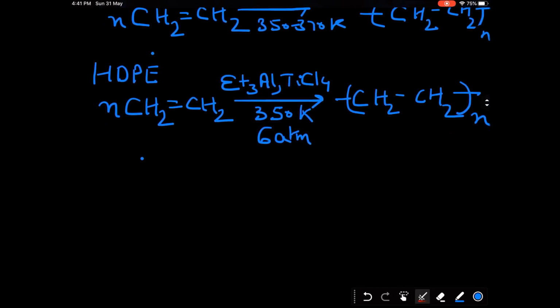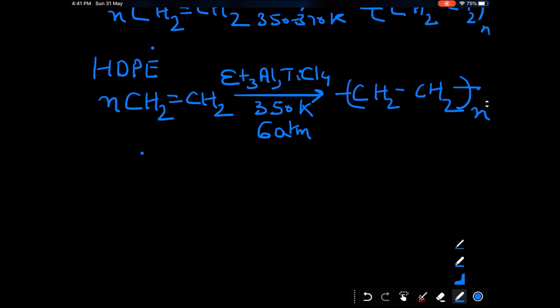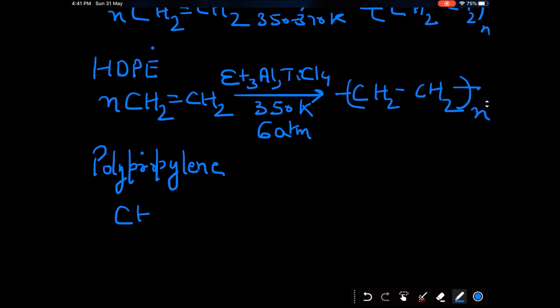Then the next important polymer in this vinyl polymer category is polypropylene, one of the top three plastics used in the world today. In polypropylene, the monomer unit is propene, of course, CH2 double bond CH, CH3.